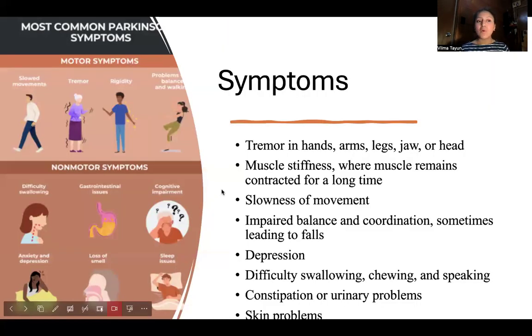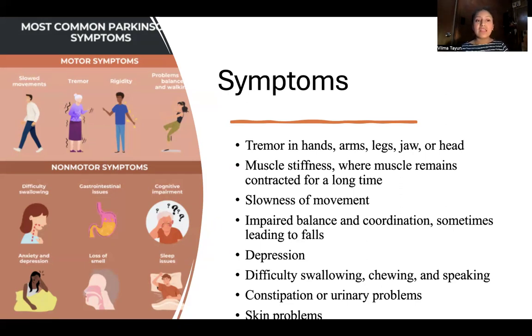Some motor symptoms that I'm going to be sharing. The first is slow movements. When our substantia nigra is not making a lot of dopamine, our brain is not sending signals to the body to make movements quickly. You can be standing up and suddenly forget what to do and just fall. This can happen, or sometimes you don't know how to stand up, or how to move your hands.